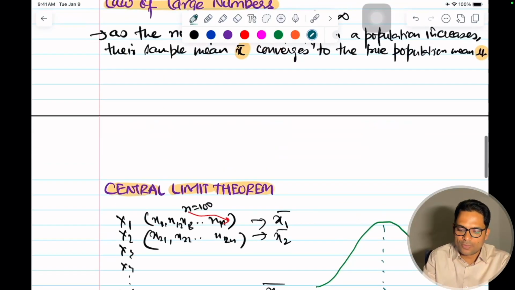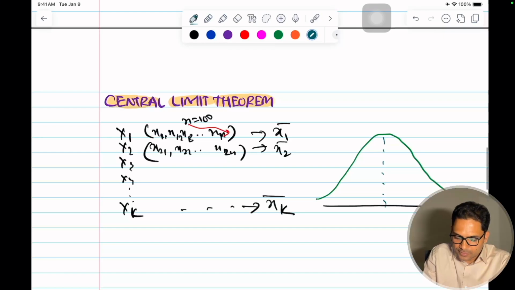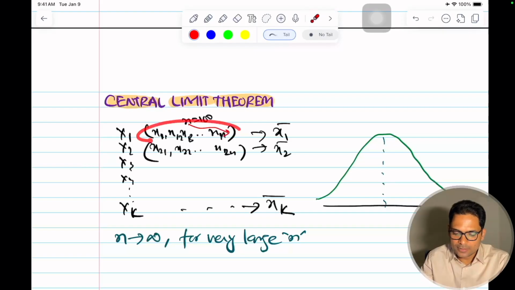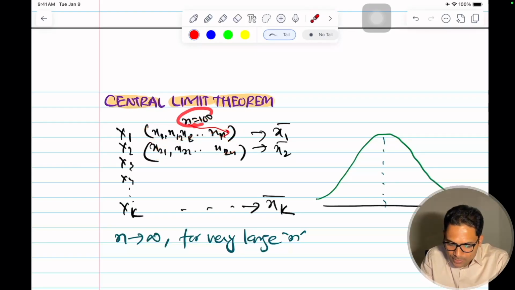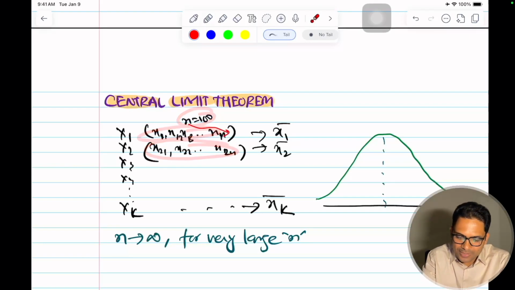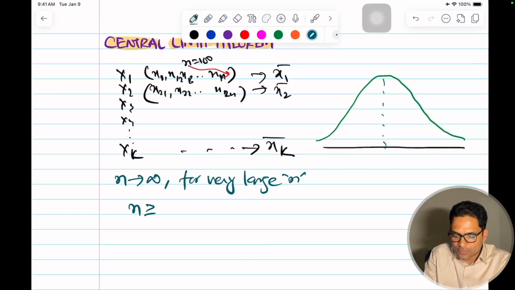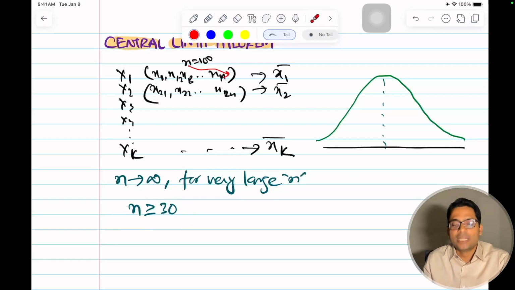That is not the law of large numbers. For very large n, meaning sample size n equal to 100, what is large for all practical purposes? n should be greater than or equal to 30. Below this, n is considered small.